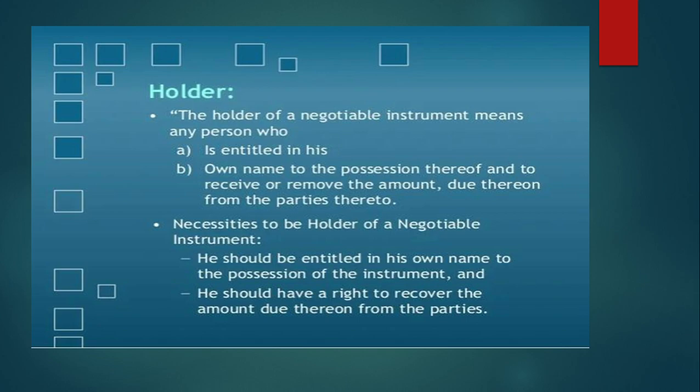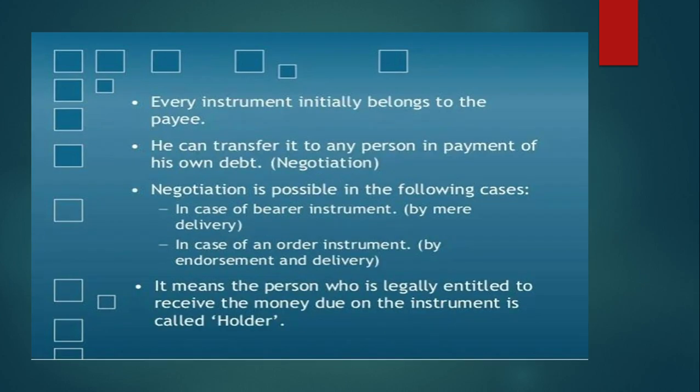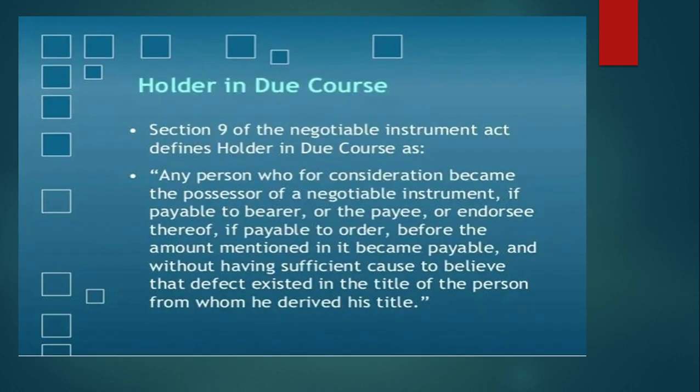The necessities to be a holder of a negotiable instrument: he should be entitled in his own name to possession of the particular instrument, and he should have the right to recover the amount thereon. Every instrument initially belongs to the payee, who can transfer it, and negotiation is possible in particular cases: order instruments and bearer instruments. A person who is legally entitled to receive the money due on the instrument is called a holder. Holder in due course comes under Section 9 of the NI Act.